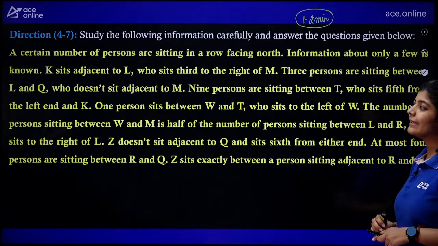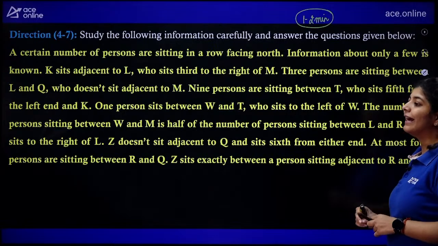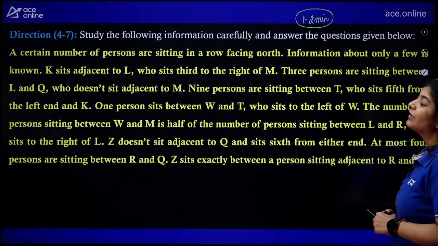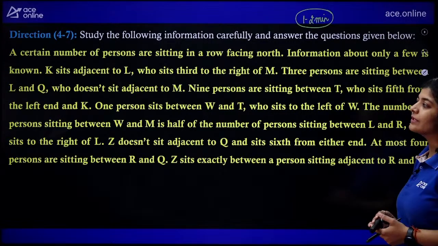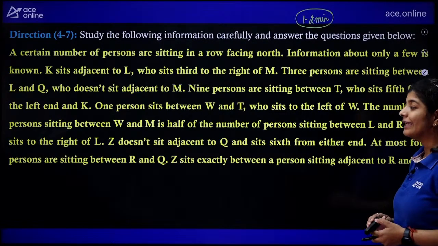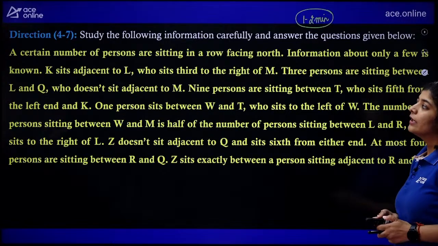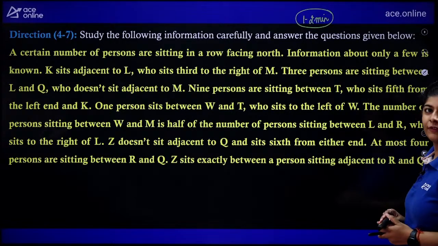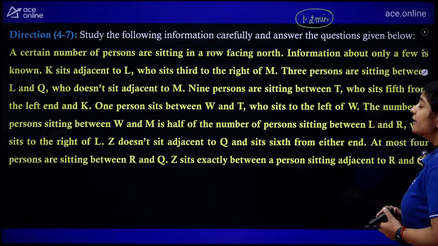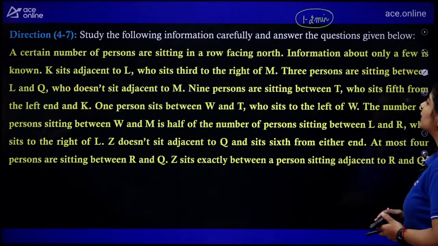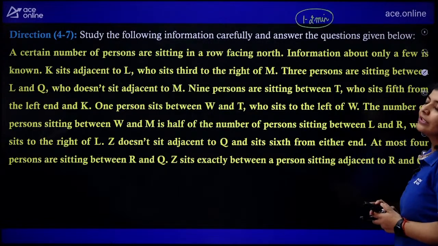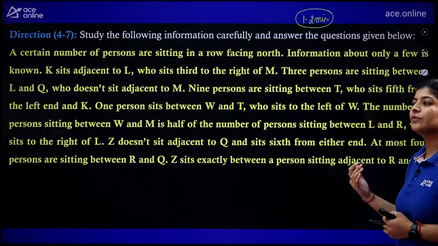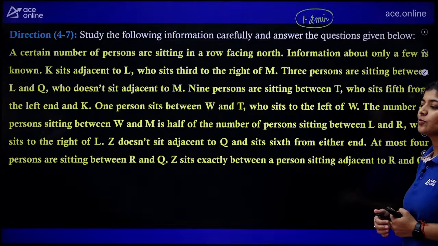The question is saying that a certain number of persons are sitting in a row facing north. Information about only a few is known. K sits adjacent to L, who sits third to the right of M. 3 persons are sitting between L and Q. So these are the clues that you need to assemble together and you need to draw the complete arrangement.